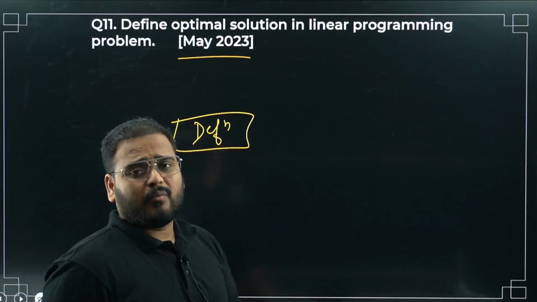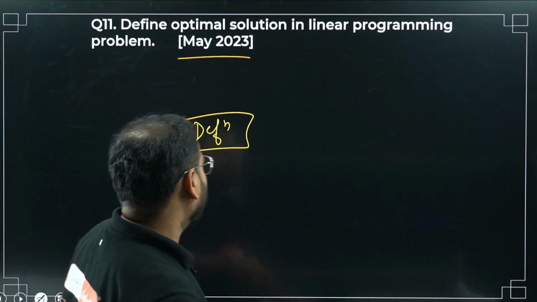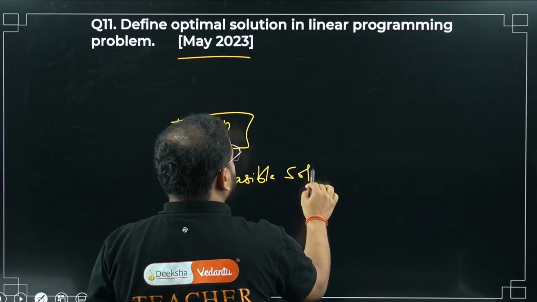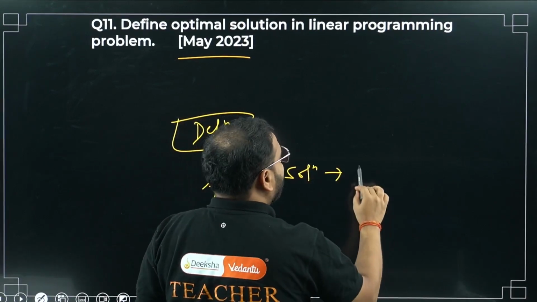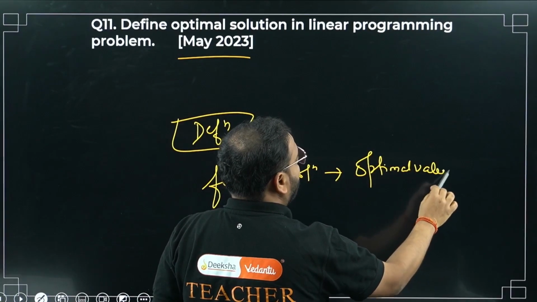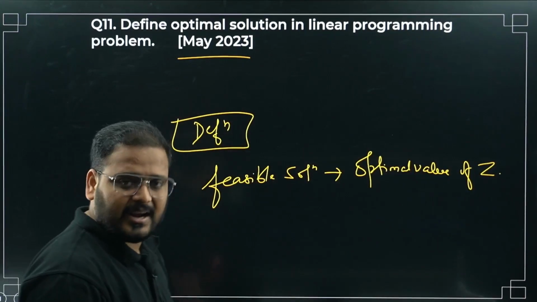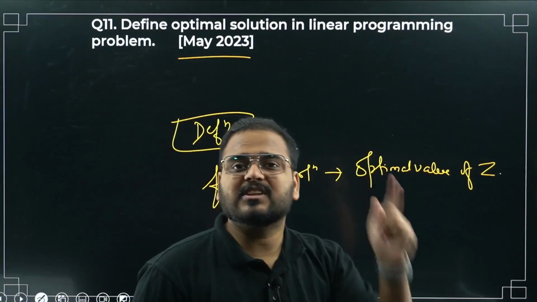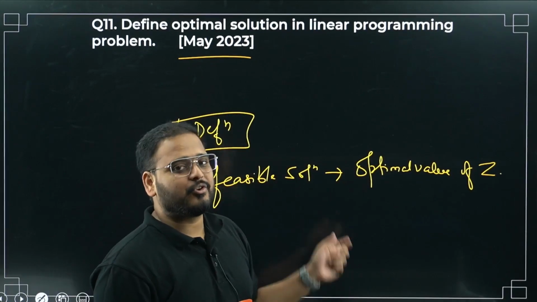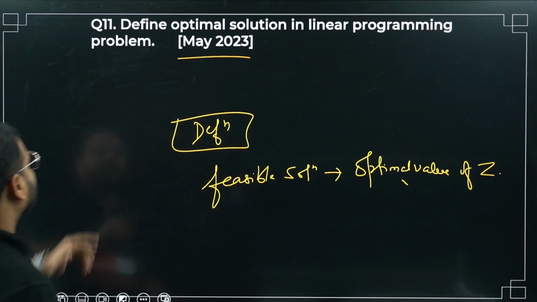I'll tell you the answer. What is optimal solution, sir? That feasible solution which gives me the optimal value. Optimal value of Z is called the optimal solution. Correct? What's the feasible solution? All the points in the feasible region. All the points in the feasible region are called feasible solutions, and that particular solution which will give me the optimal value of Z is called my optimal solution, as given in your definition.